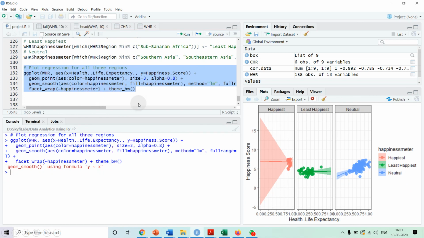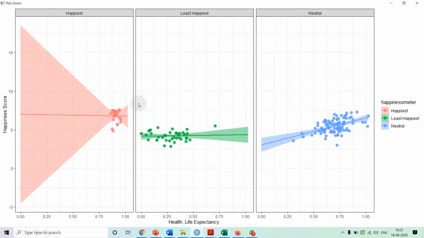If we do this, then among the happiest countries we are seeing the pattern: as the health expectancy is increasing, how the happiness is changing. Okay, we'll analyze this at the end.